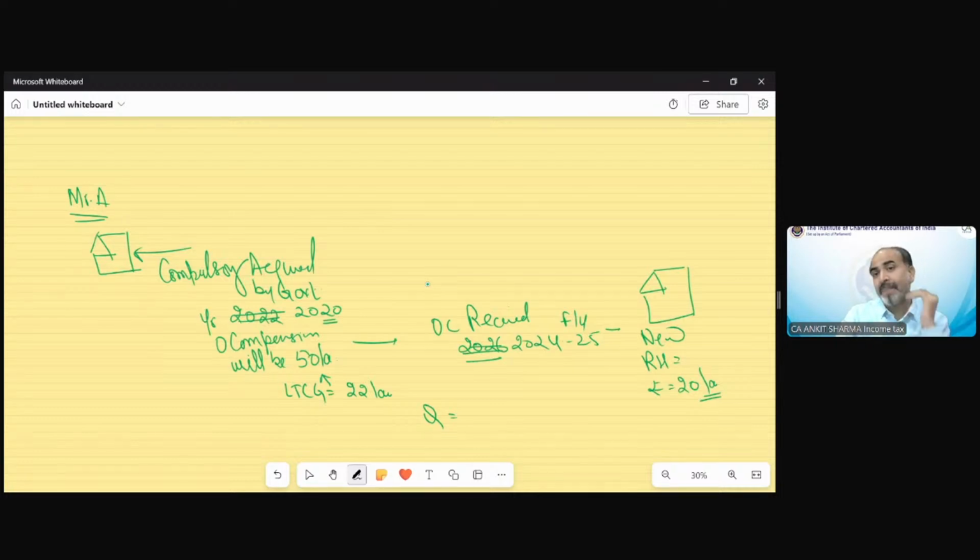Which section's applicability would be here to claim the exemption for Mr. A? I'm not asking whether exemption can be claimed or whether other conditions are fulfilled. I'm just asking, is there any section which is applicable in this kind of scenario in which Mr. A's property, a residential house, has been compulsorily acquired? And out of that proceeds, he wants to invest in a new residential house. So which section is applicable in this case?